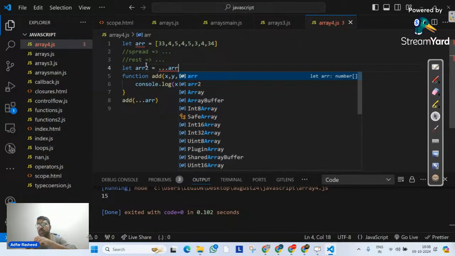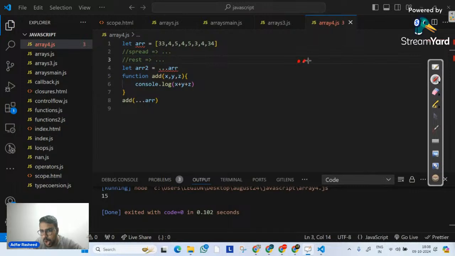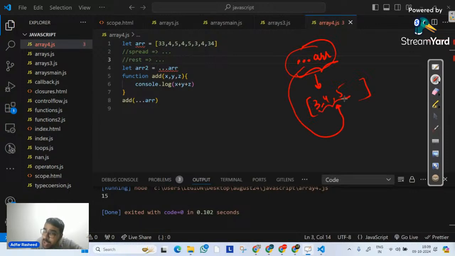Why? Because there is one confusion that students create in their minds. When we write dot ARR, you think I am telling it to take the whole array and put it here, whatever the array is. No. This dot ARR actually means whatever the values inside are, take those and separate them. Now over here, I have simply told it ARR2 is equal to separate them. So it will be 33, 4, 5, 4, 5, and so on. Is this how you create any type of variable? Of course not. That's why there is an error.